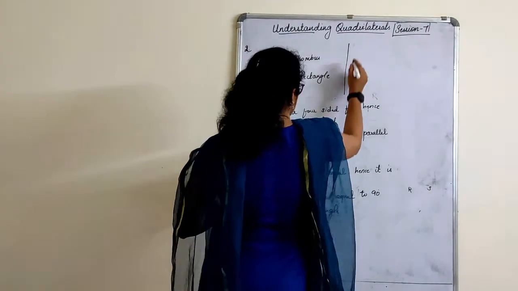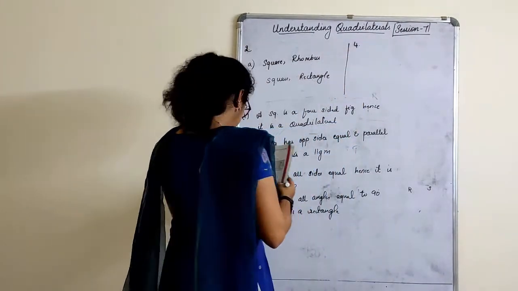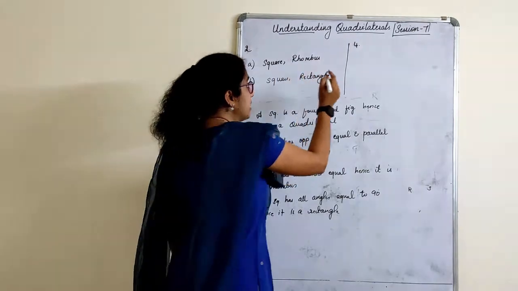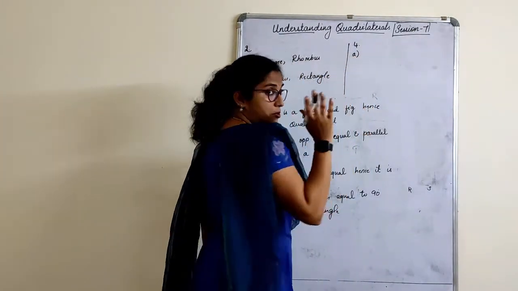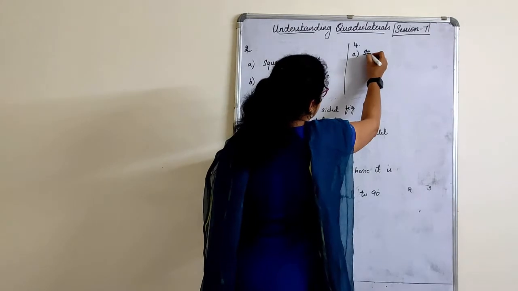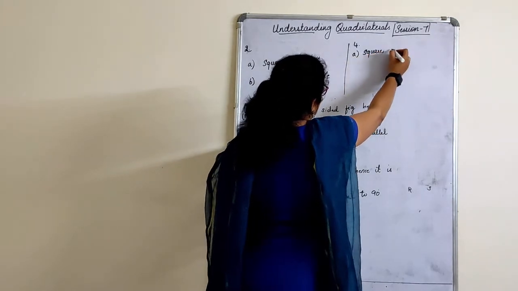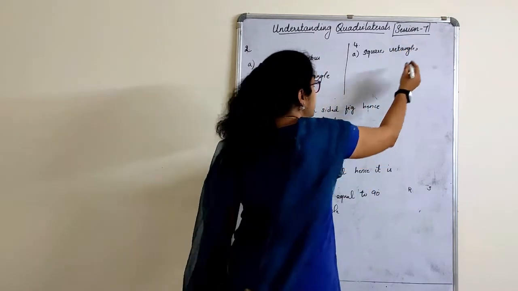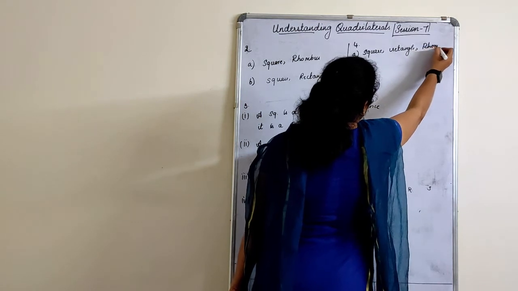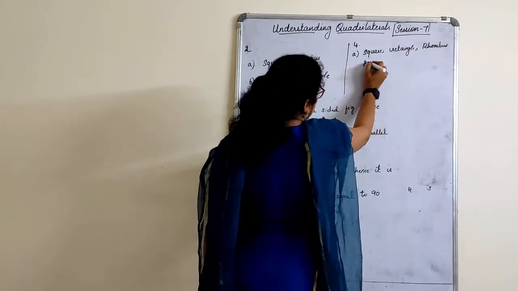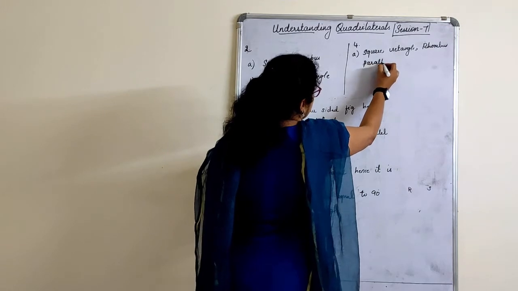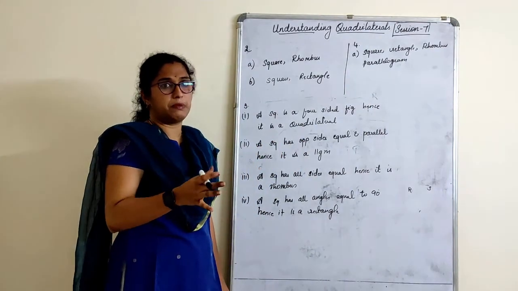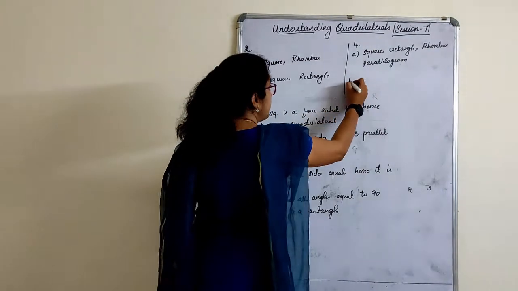Fourth one, what have they asked? Name the quadrilateral whose diagonals bisect each other. Now which quadrilaterals have diagonals that bisect each other? Not perpendicularly, only bisecting. So the square, its diagonals will bisect each other. Rectangle, yes. Rhombus, yes. And parallelogram, yes, it will bisect. They have only asked bisecting. They have not asked whether they are equal or perpendicular. In all of these, the diagonals bisect each other.